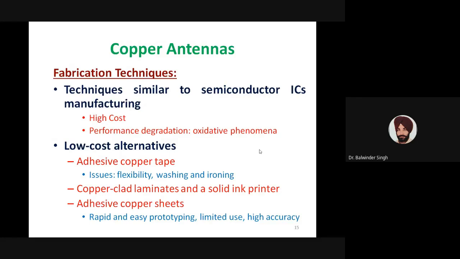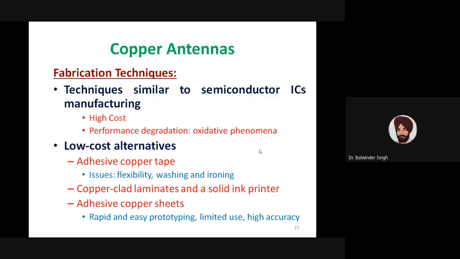The second option is that we can use copper clad laminates and a solid ink printer. We can use this technique to design these copper antennas on flexible substrates. Adhesive copper sheets also help in fabricating low-cost copper antennas. All these adhesive-type approaches result in rapid and easy prototyping.